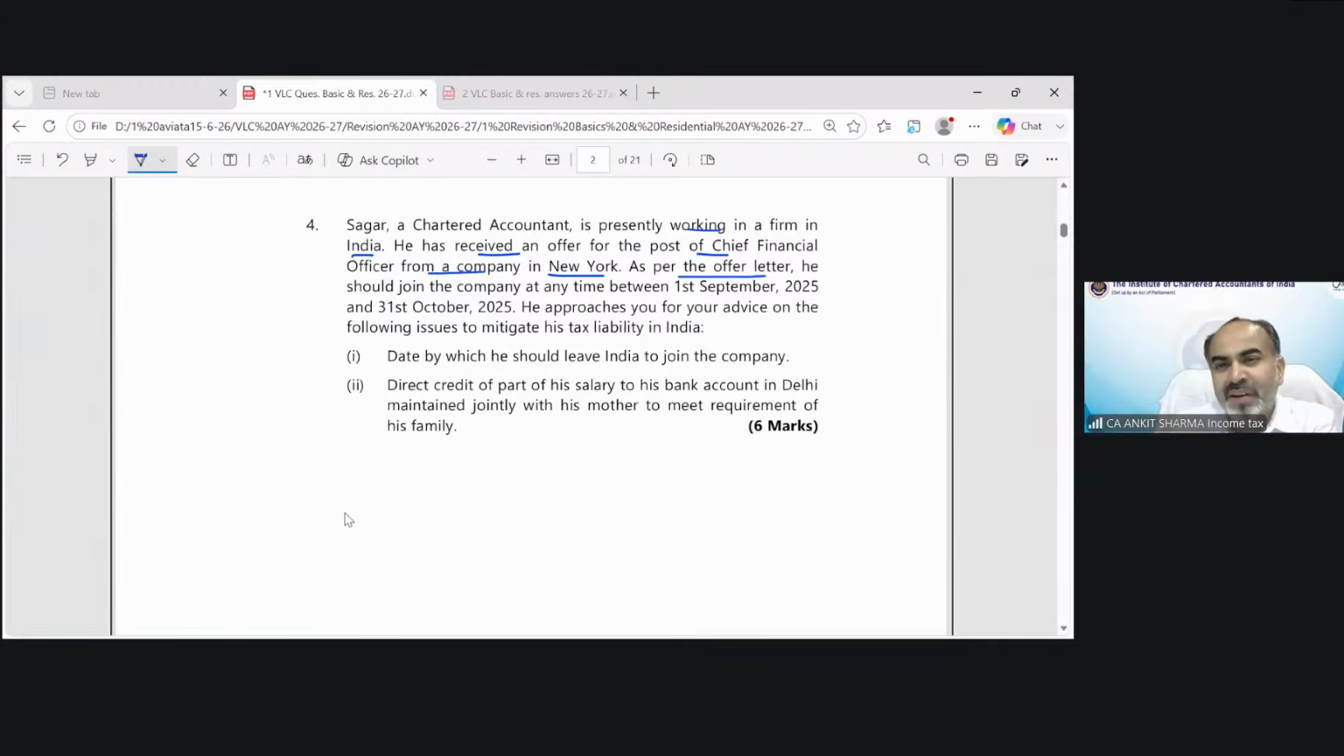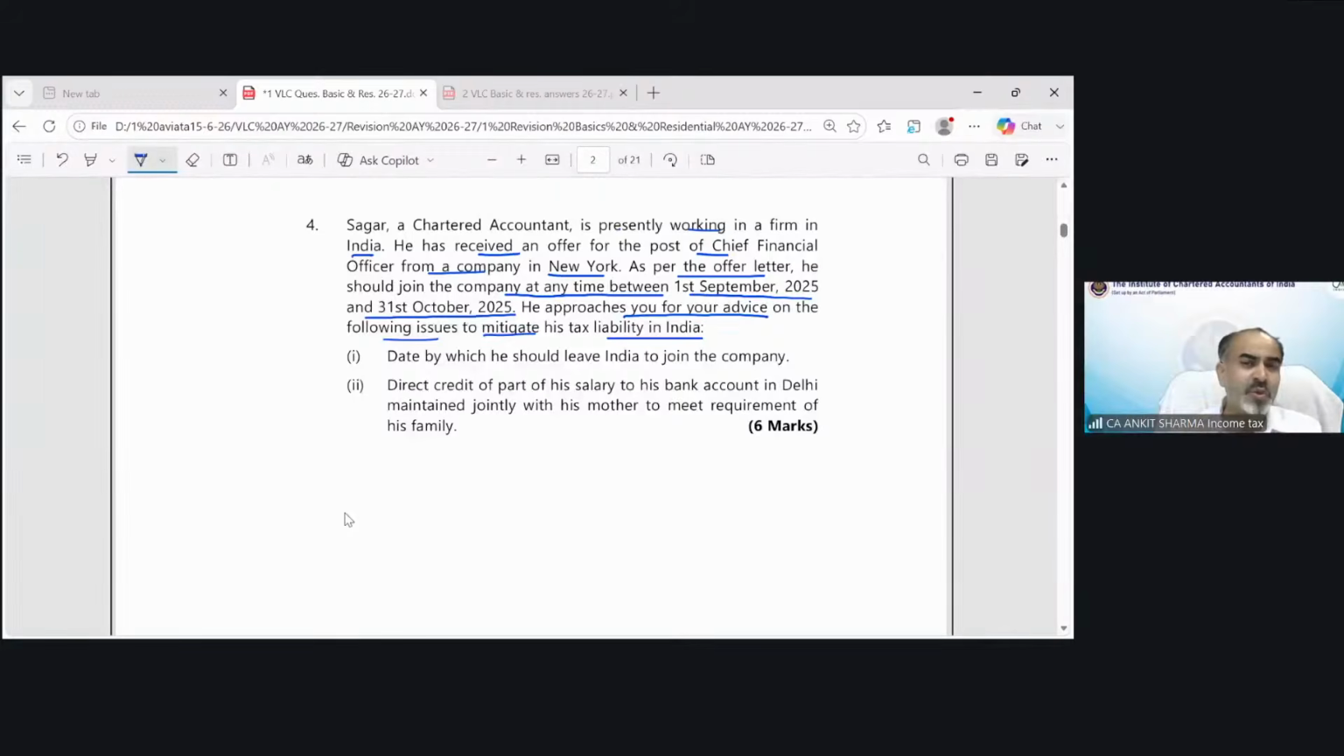As per the offer letter, he should join the company at any time between 1st September 2025 and 31st October 2025. He approaches you for your advice on the following issues to mitigate his tax liability in India. So he's asking, tell me something so I can nullify my tax liability in India from this job, whatever income I am earning. So he's asking you two questions.